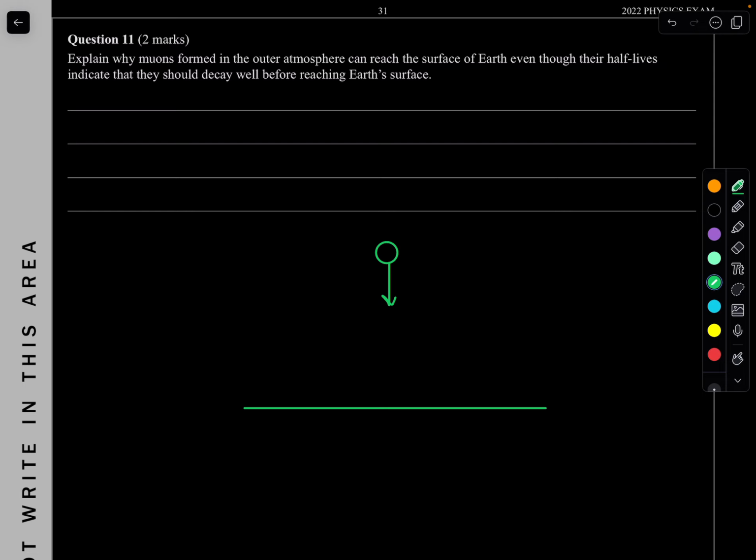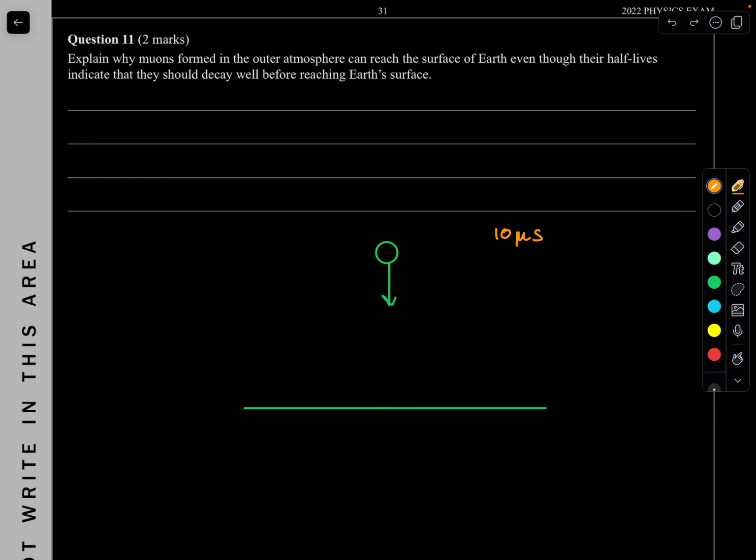Now, by theory, let's estimate, say 10 microseconds. This is the half-life, the time it takes to decay. So the half-life is so small that it should decay around here. It should never actually reach the surface of the Earth. That's what the theory is by classical physics. That's what they predicted.